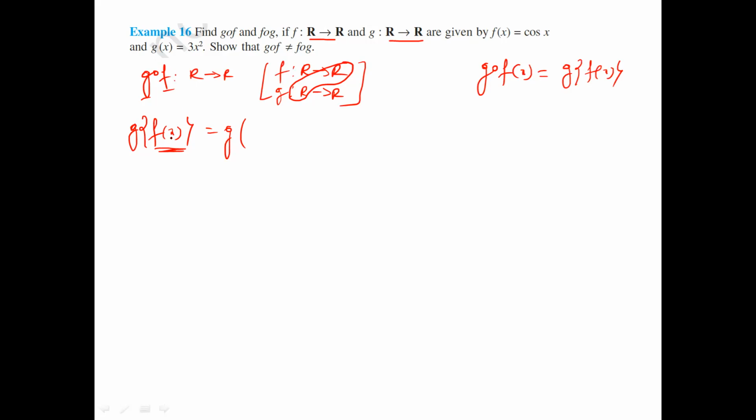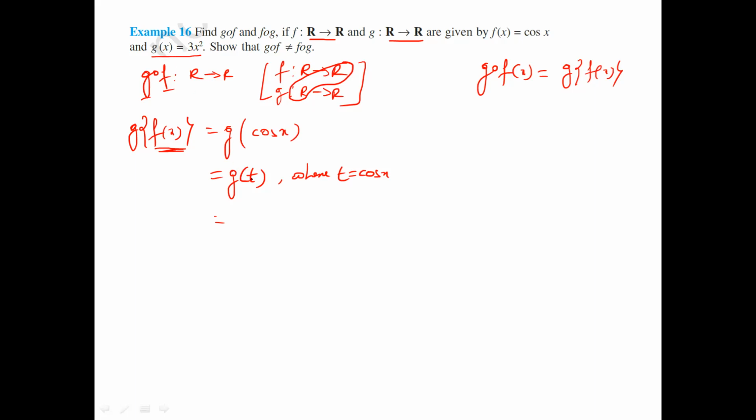Now g as it is. What is the f of x value? f of x is nothing but cos x. Now this can be written as g of t, where t equal to cos x. In place of cos x, I'll replace it by t. So it is g of t. What is g of t? g of x is nothing but 3x square.